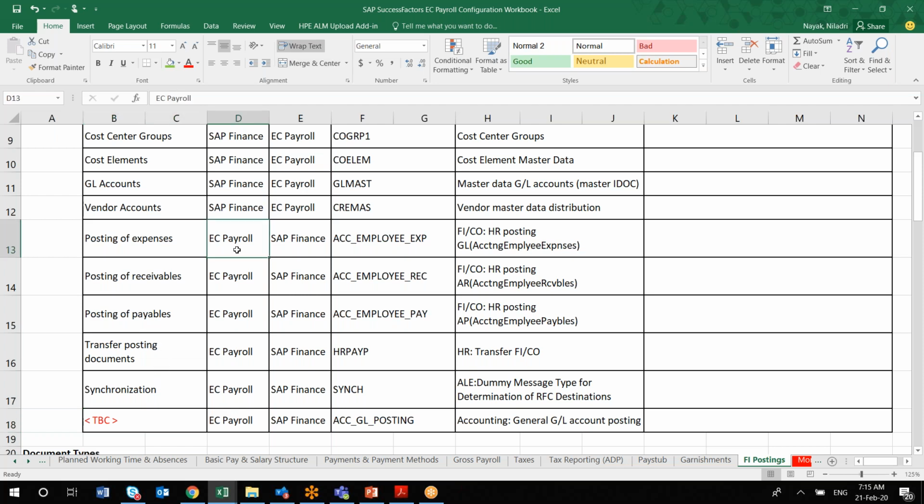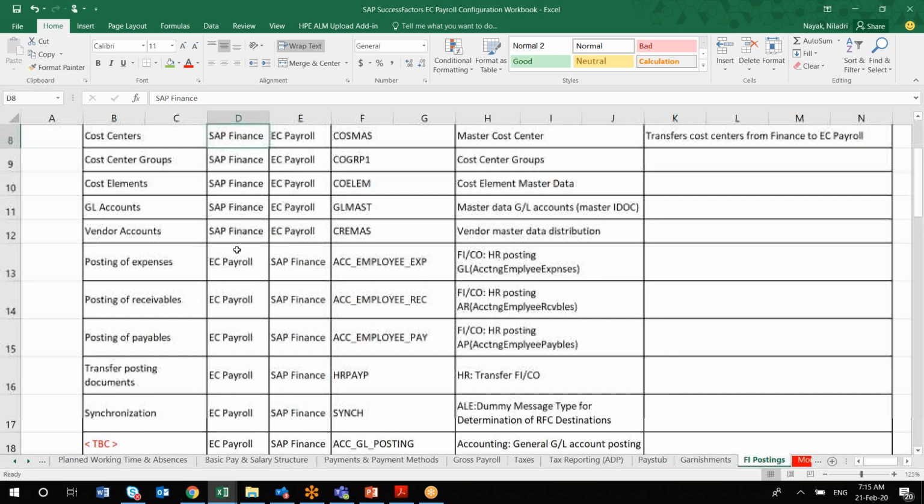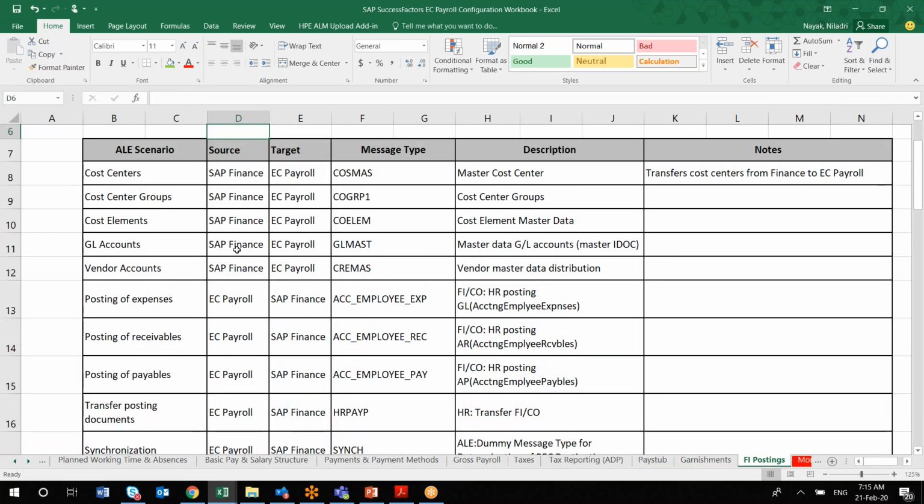As I was saying, there are two ways of integration. Some information goes from your SAP Finance to EC Payroll, like your cost center and cost center group. All this information is replicated from finance. And after running your payroll, posting documents like expenses and receivables are passed from EC Payroll to SAP Finance.